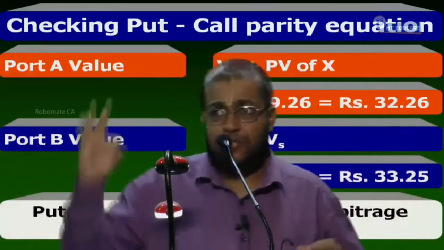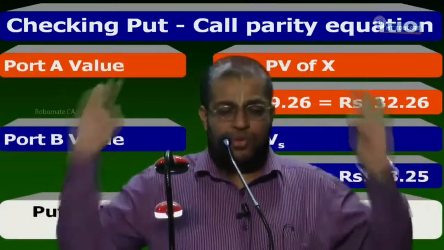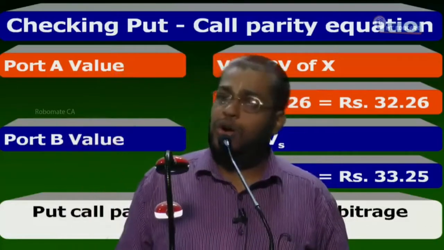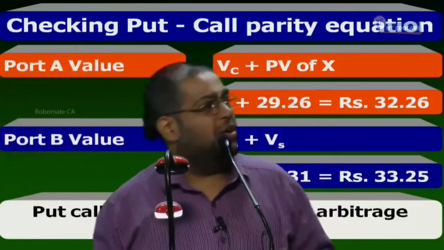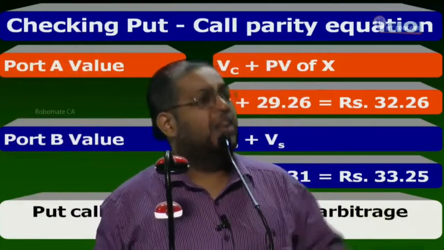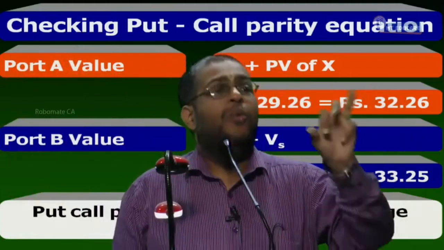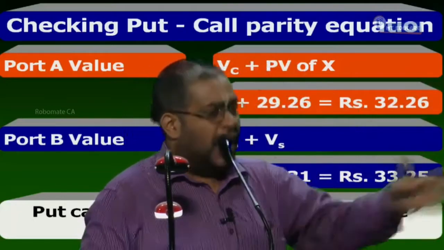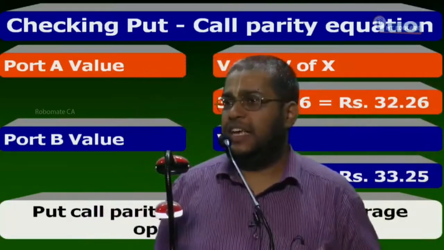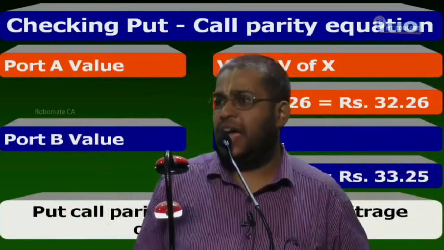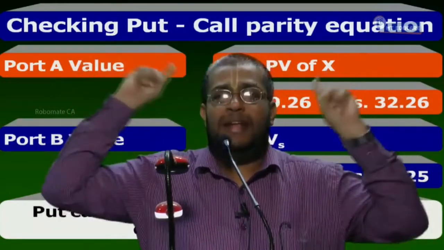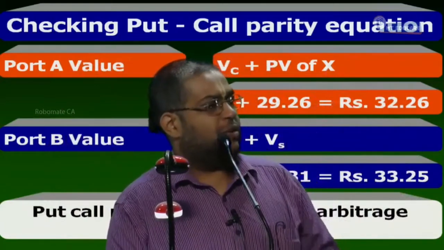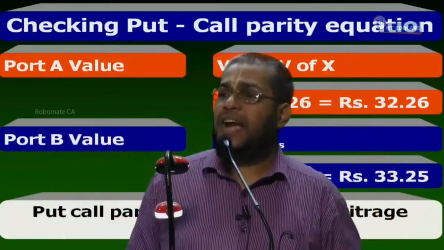Now tell me the strategy. Three things I am doing. I go to three markets, do three things. What are the three things here? Short sell a share, hold a call, write a put. Why do I hold a call? I buy portfolio A. Why do I short sell a share and write a put? I sell portfolio B. So the strategy is hold a call, short sell a share and write a put, an arbitrage strategy. Everybody, are you all following what I am saying? Let us see what is going to happen in the next stage. Did you understand the strategy identification?